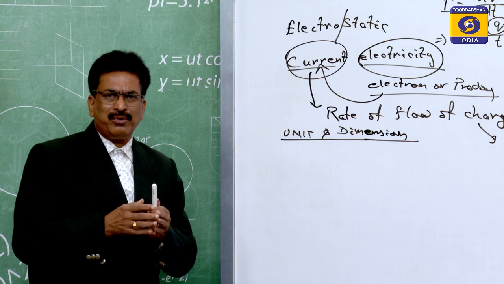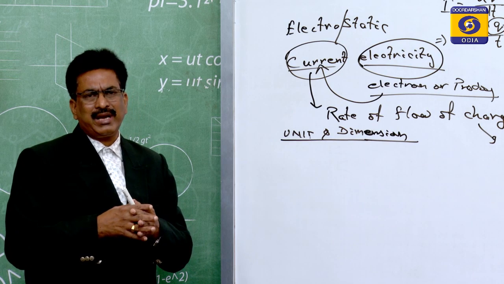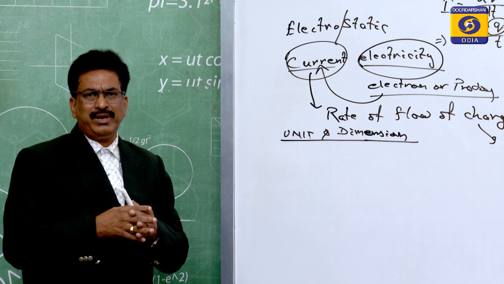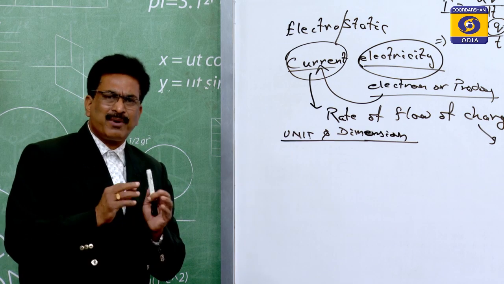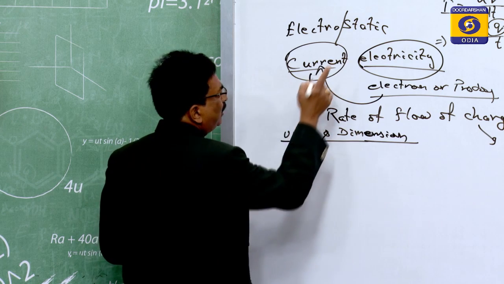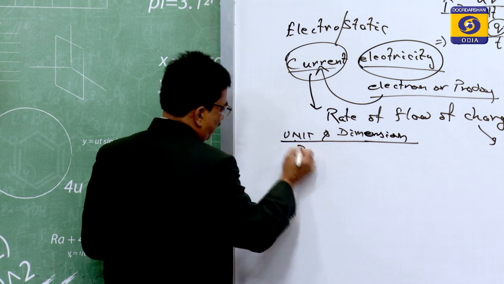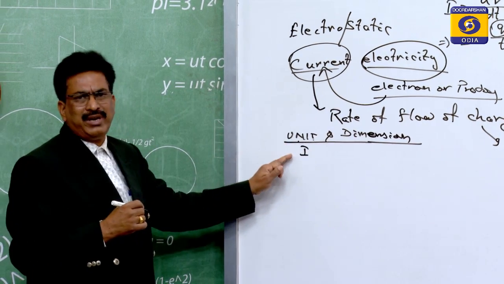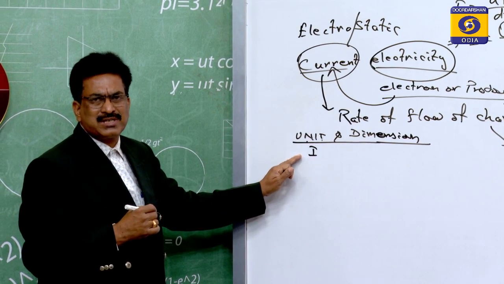If the working formula is known, we can easily find the unit and dimension of any physical quantity. Here we want the unit of current, so first think of its definition or mathematical expression.